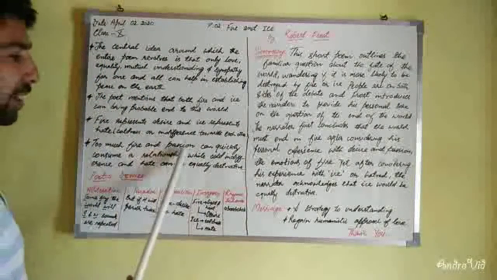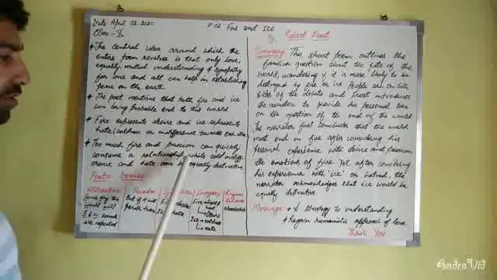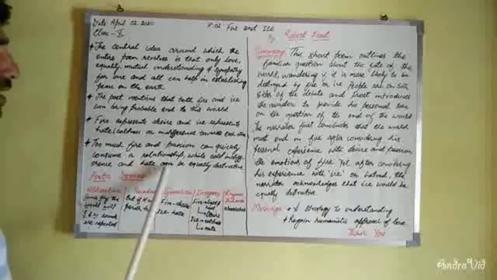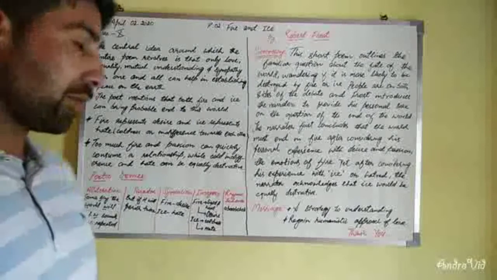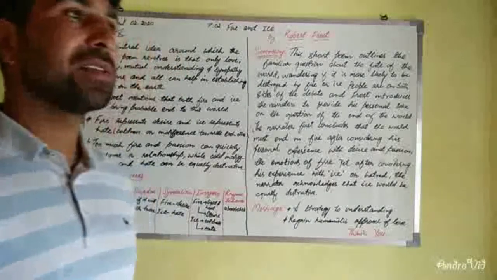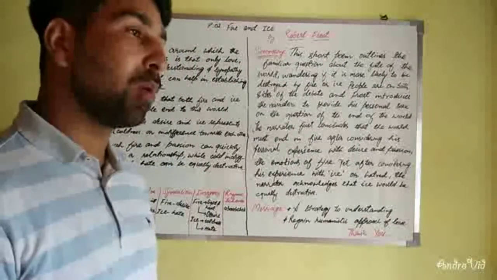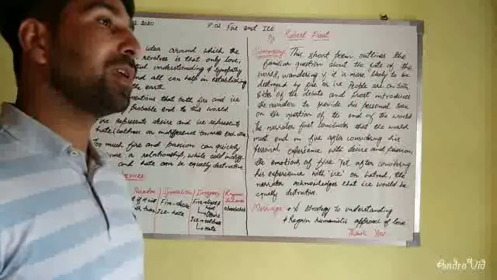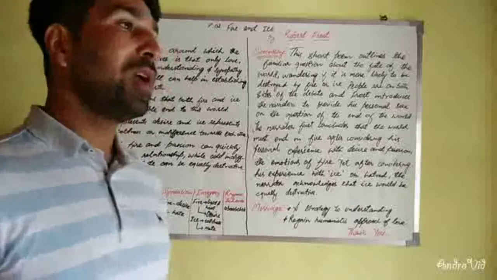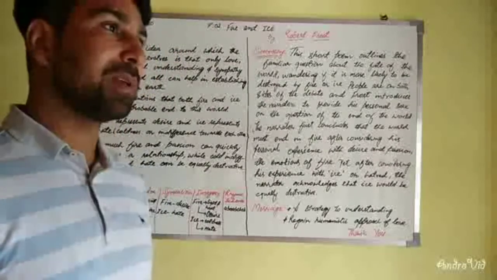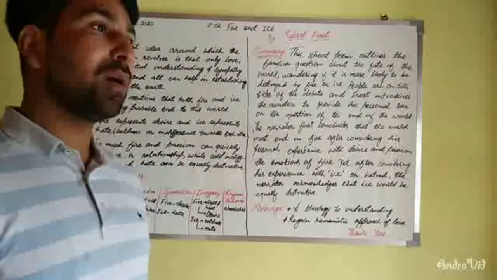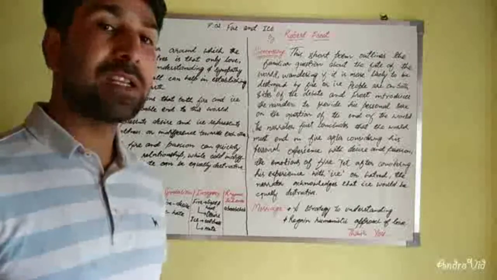Too much fire and passion can quickly consume a relationship, while cold differences and hate can be equally destructive. Look, if I have a lot of desires and I want everything in a perfect way, it's not possible in the world that everything will be given to me, or that I'll be able to get everything perfectly, because nobody is perfect. So I have to just manage with the things.